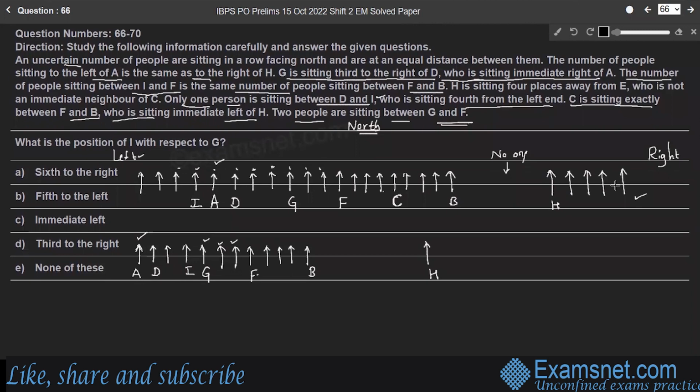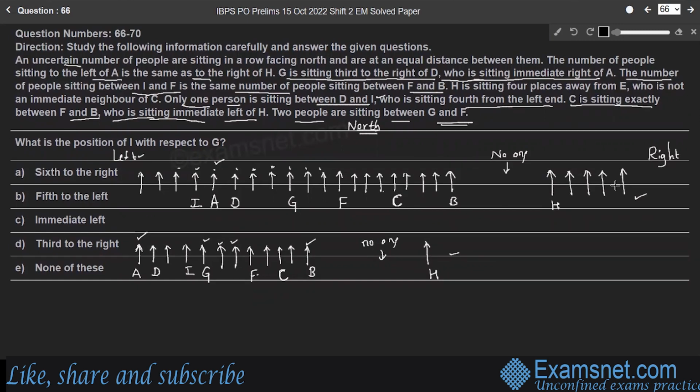Here, C is exactly sitting between F and B, and B is sitting immediate left of H. So there is no one between B and H. So H is the last person, and the last but one person is B, according to case 2.